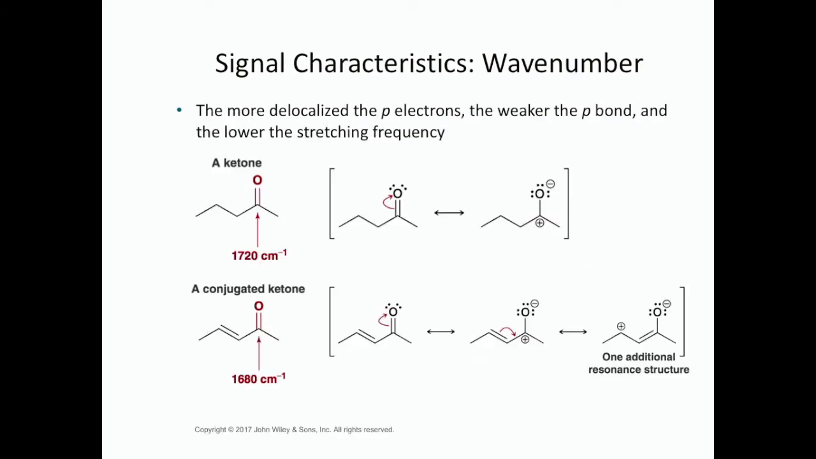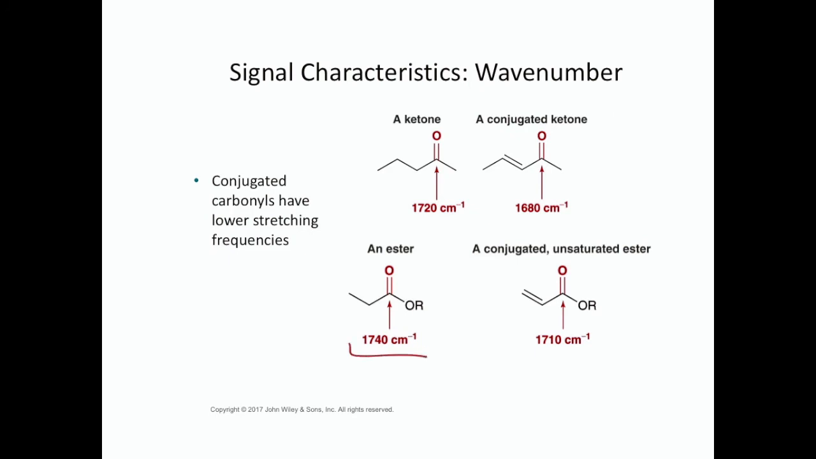And this just illustrates what I said. The more delocalized the pi electrons, the weaker the pi bond. Here we have a ketone that does have a resonance structure, so there's two different structures. One has a single bond, one has a double bond. But when we add that other double bond here, the carbon-carbon double bond, we have a third, additional resonance structure. Now two of the three structures have a carbon-oxygen single bond versus just one that has a carbon-oxygen double bond. And the same trend is seen with esters. A conjugated ester has a lower wave number than a plain ester.